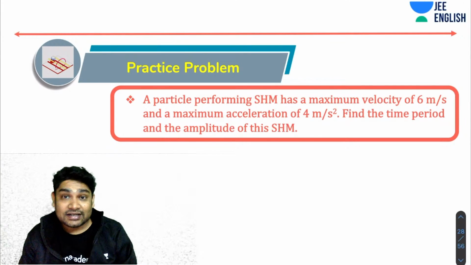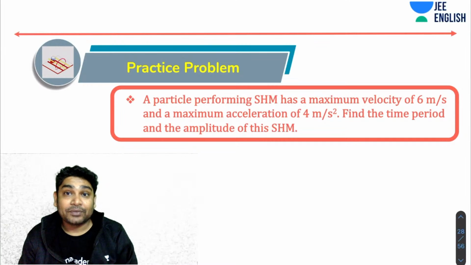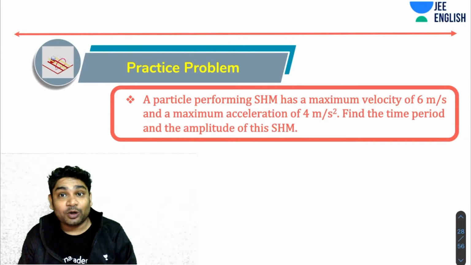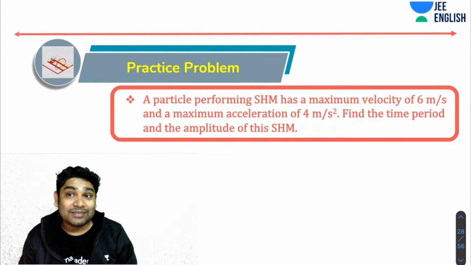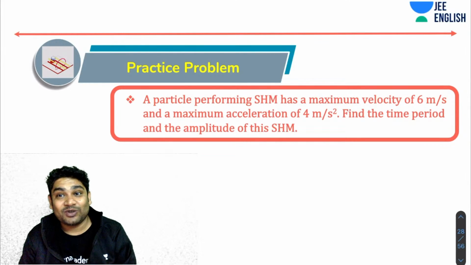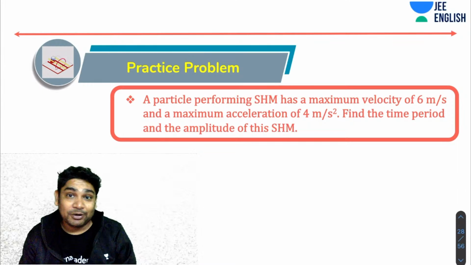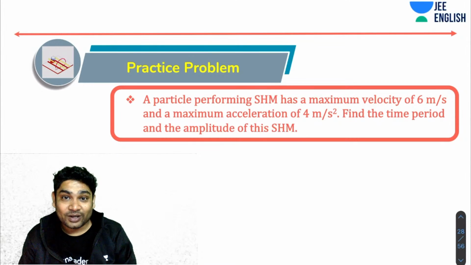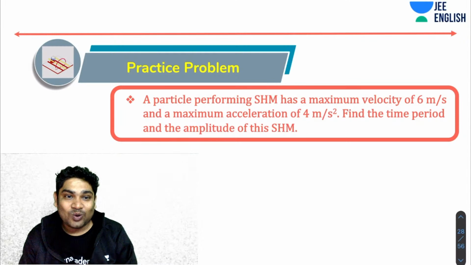Okay. Now let's talk about one more problem. In this problem, you've been told a particle performing SHM has a maximum velocity of 6 meter per second and the maximum acceleration of 4 meter per second square. Find the time period and the amplitude of this SHM. Okay, so you can figure this one out. You've been told the maximum velocity, you've been told the maximum acceleration. What do you think is the time period and the amplitude?